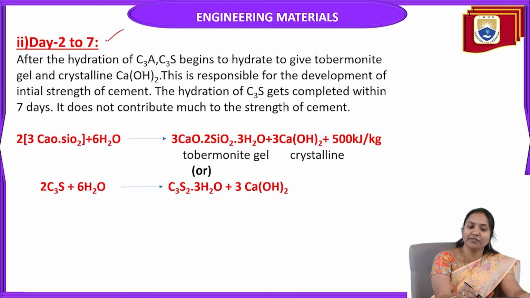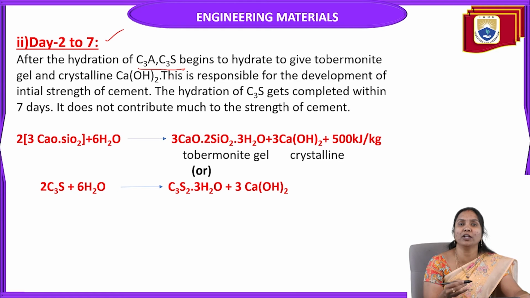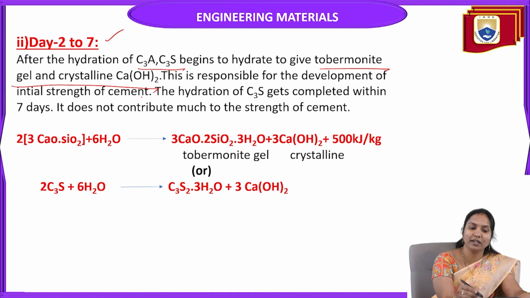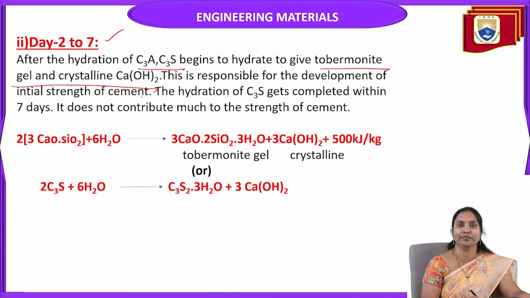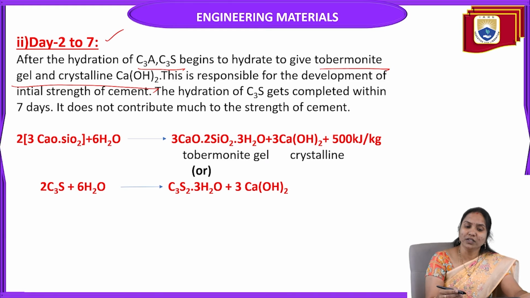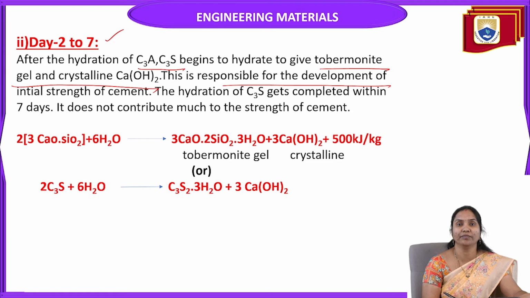After the hydration of tricalcium aluminate, C3A, and tricalcium silicate, C3S, the cement begins to hydrate to give tobermorite gel and crystalline calcium hydroxide. This is responsible for the development of the initial strength of cement.